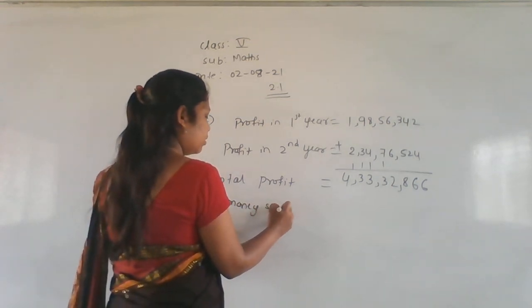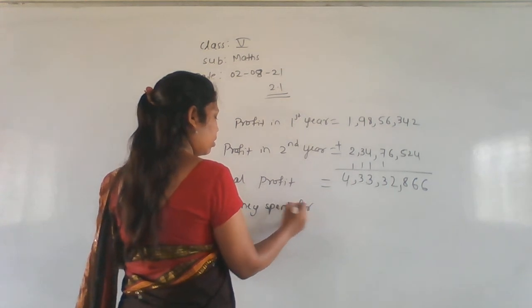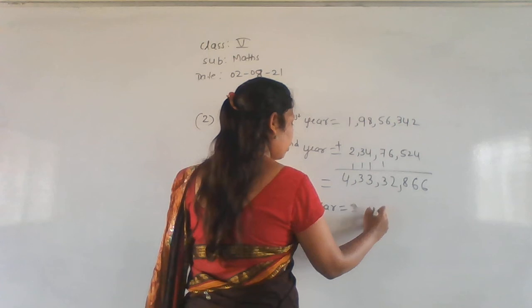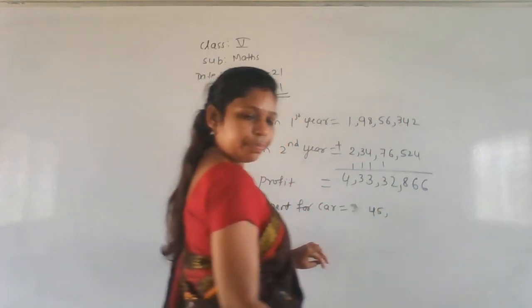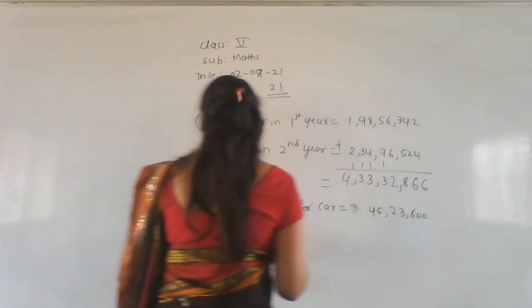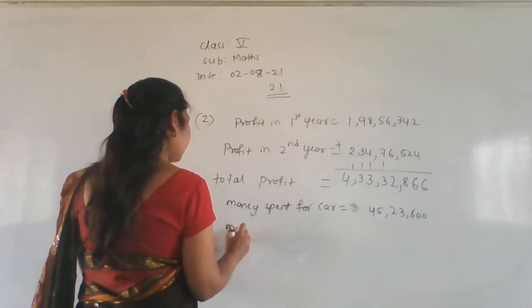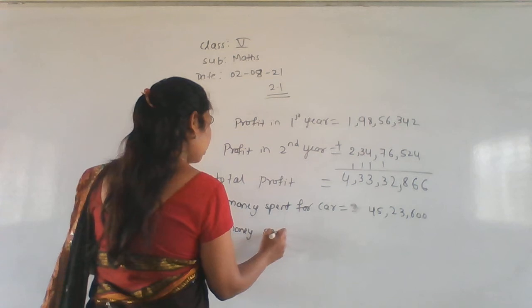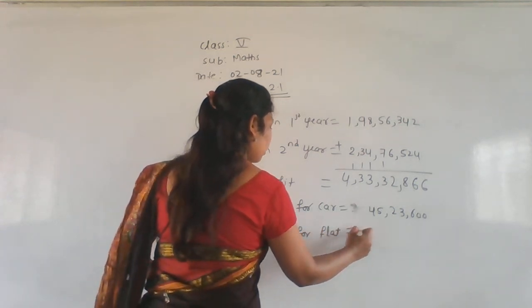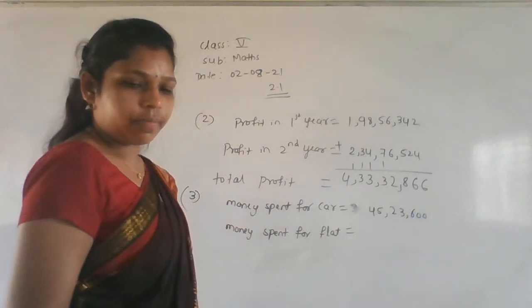Money spent for car, that is equal to 45,23,600. Right? Next, money spent for flat. Flat means what?